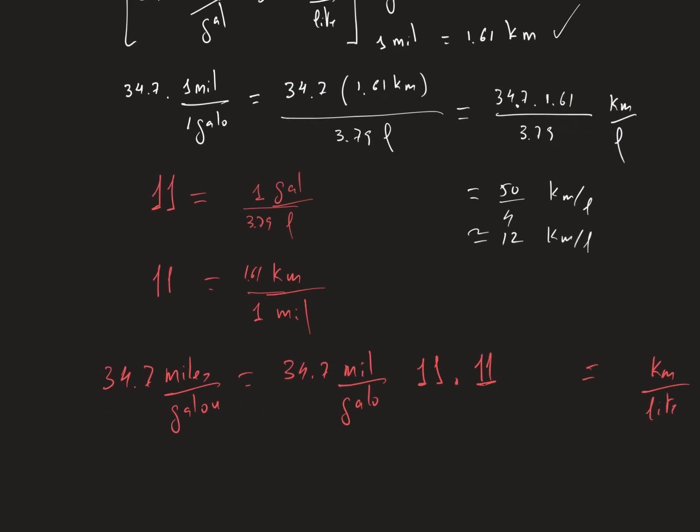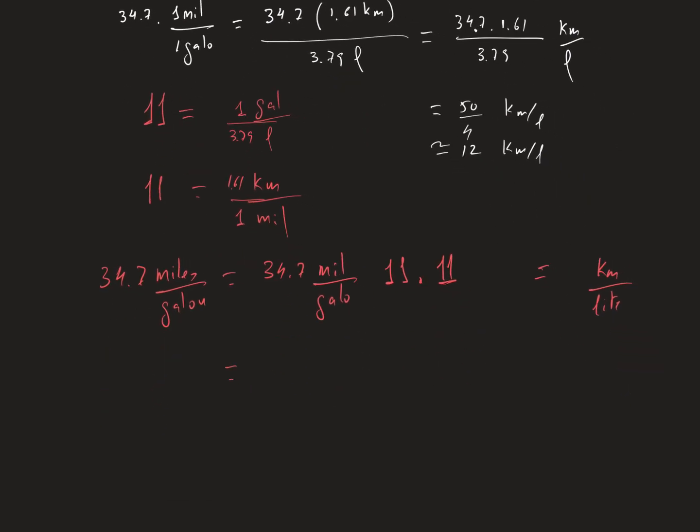So let's do it. It will be 34.7 miles per gallon. The first unit is gallons per liter: 1 gallon is 3.79 liters. And the second conversion is that 1.61 kilometers is 1 mile.